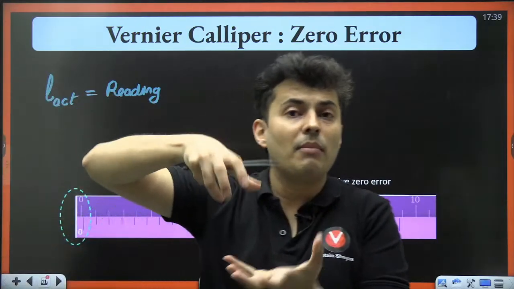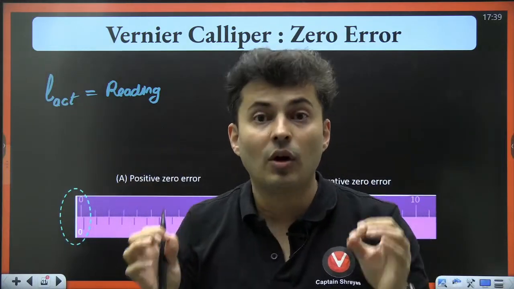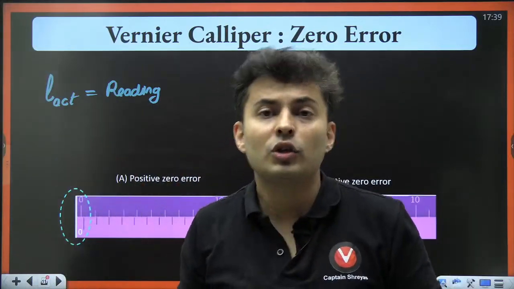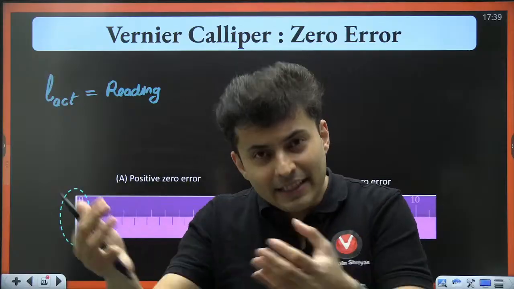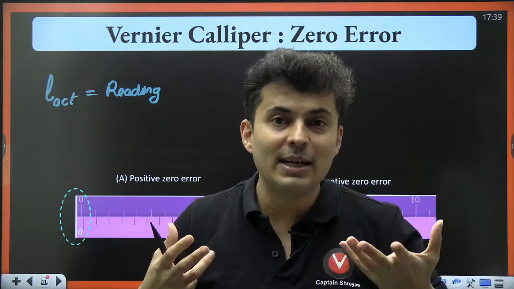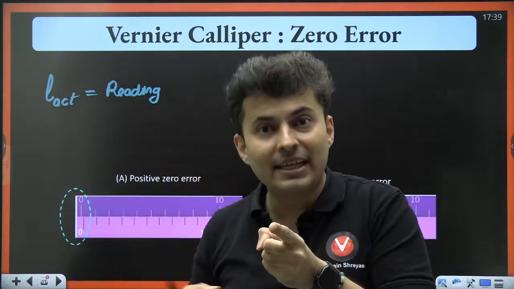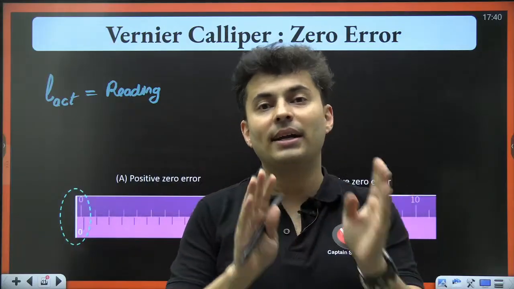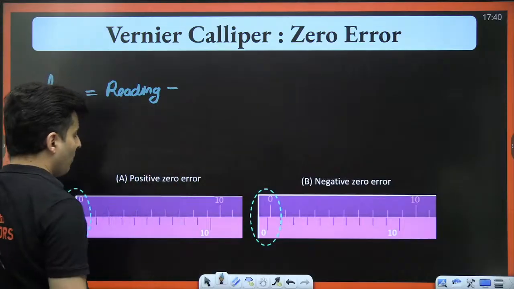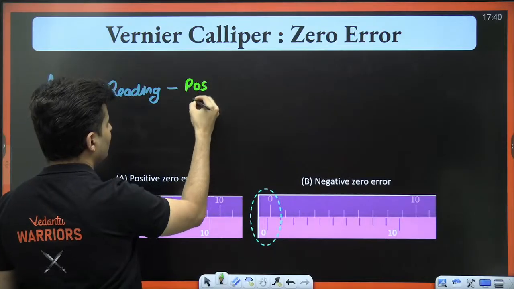Imagine you have to measure the mass of somebody. Already when nothing is there, it shows some 10 grams, or let's say it shows 1 kg. So if it already shows 1 kg when nothing is there, when you put something on it, you will take away 1 kg from it. Understood? So if my mass is 75, it will show 76. Why? Because it was already showing some value. So you will take away 1 kg from it so that you get the actual reading. So the L actual will be the reading minus the positive zero error.